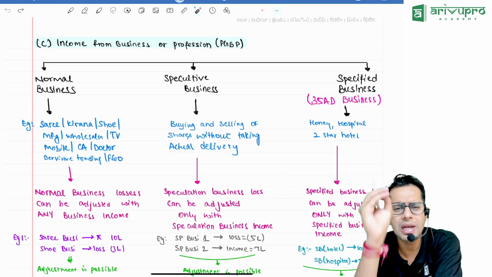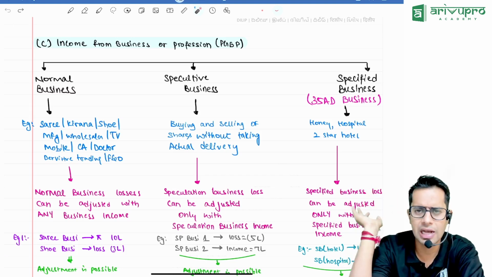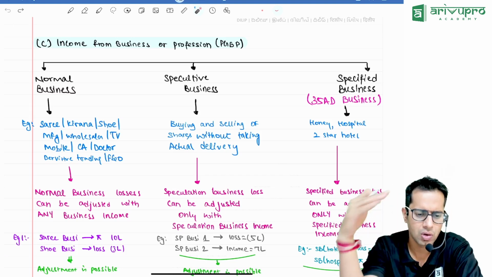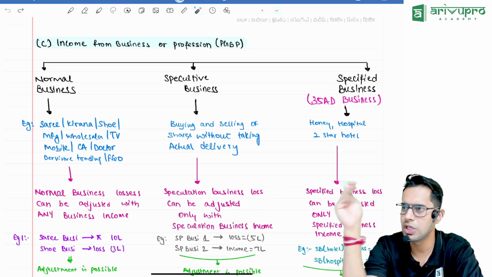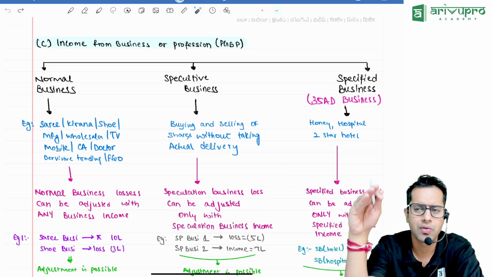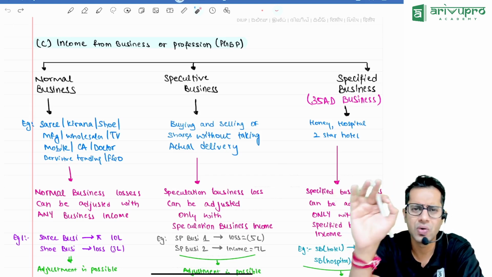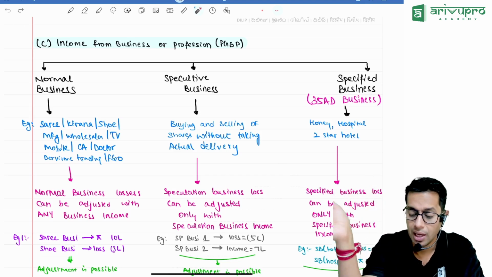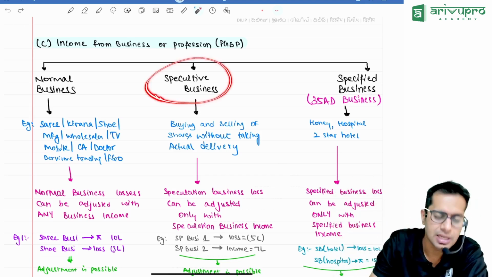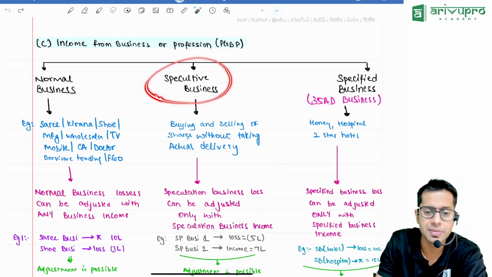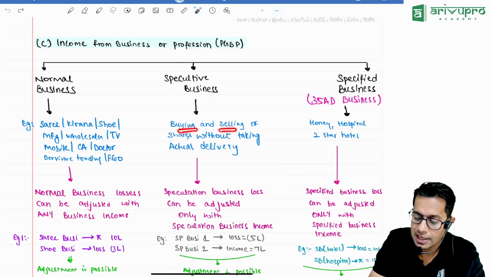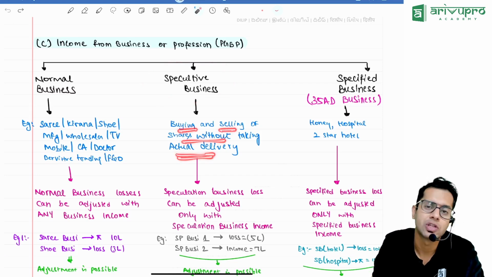Meaning, whatever businesses you see in your daily life, when you are going out of your house for a walk, you see different shops. When you are going on a vacation, you see different shops and companies. They are all doing normal type of business. Now, what is speculation business then? Speculation business means you are buying and selling shares without taking actual delivery.